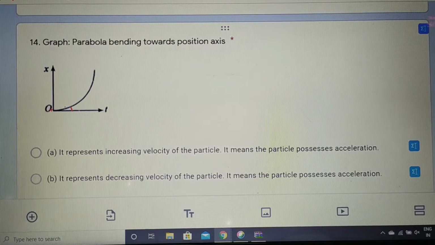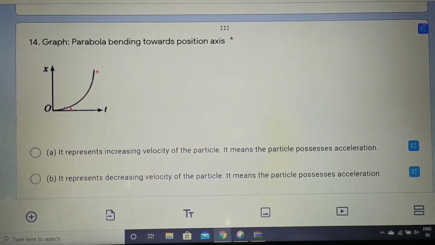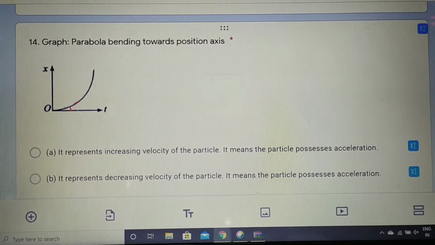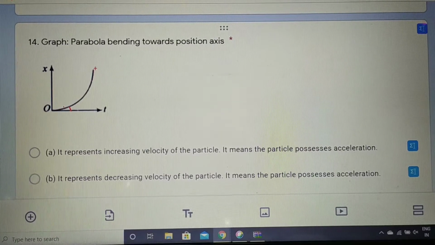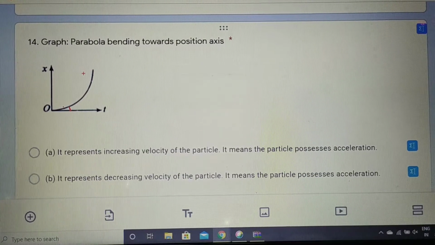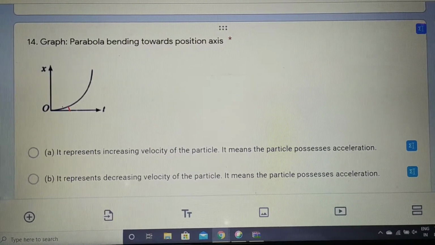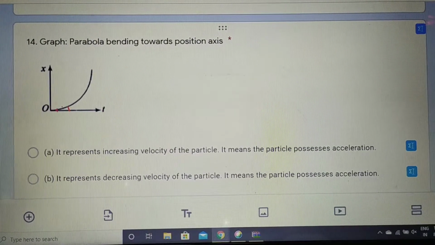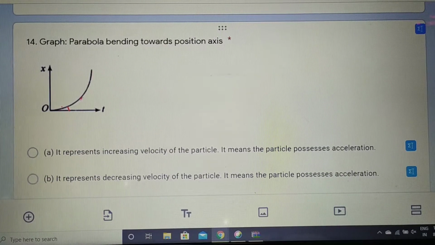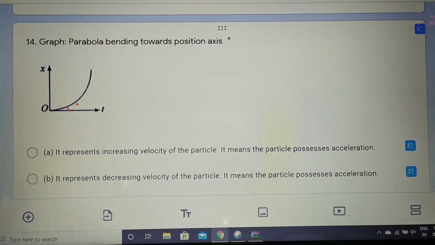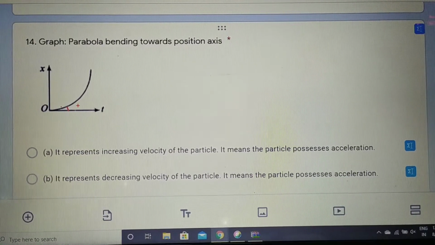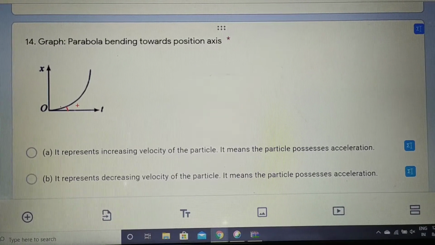You see, from point O it is starting and it is continuously increasing. Nowhere can you see the motion decreasing. And you already know a distance-time graph gives us the velocity of the particle. So try to find out by yourself what this graph is depicting. It is telling us, you see, the increasing velocity of the particle.